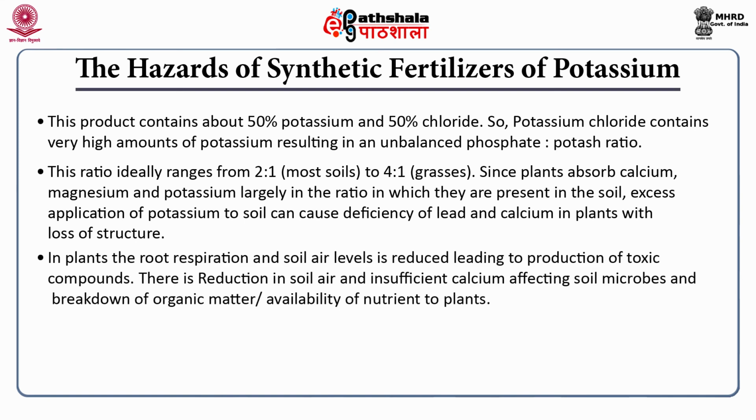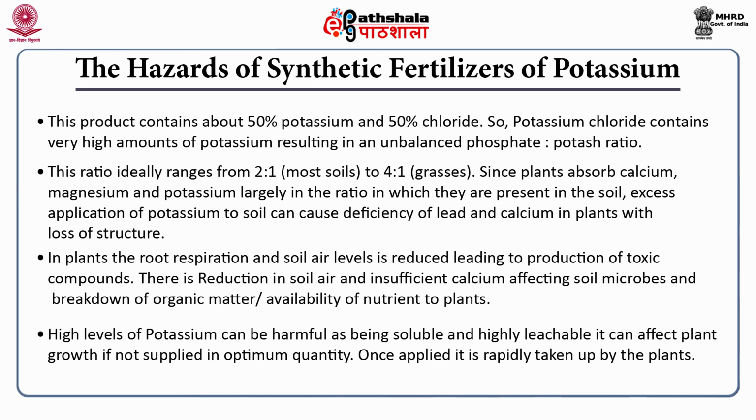In plants, the root respiration and soil air levels are reduced, leading to production of toxic compounds. There is a reduction in soil air and insufficient calcium, affecting soil microbes, the breakdown of organic matter and the availability of nutrients to plants. Higher levels of potassium can also be harmful, as, being soluble and highly leachable, it can affect plant growth if not supplied in optimum quantity. Once applied, it is rapidly taken up by the plants.